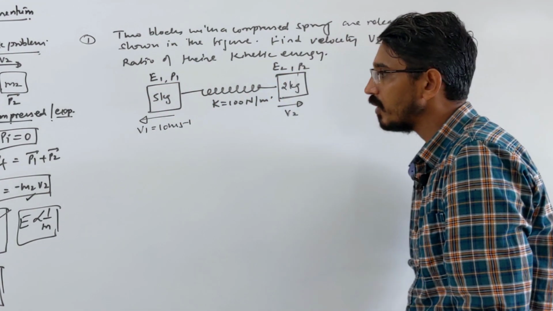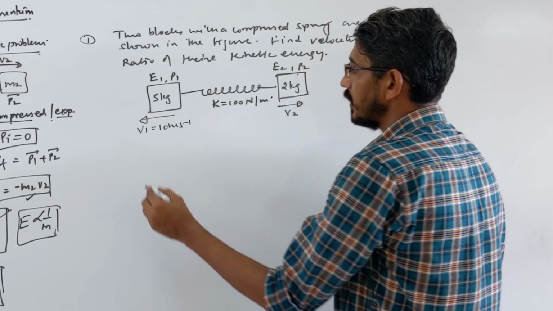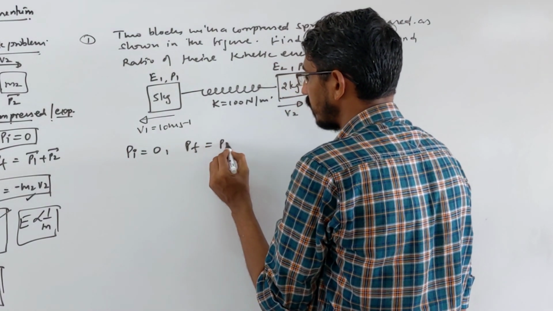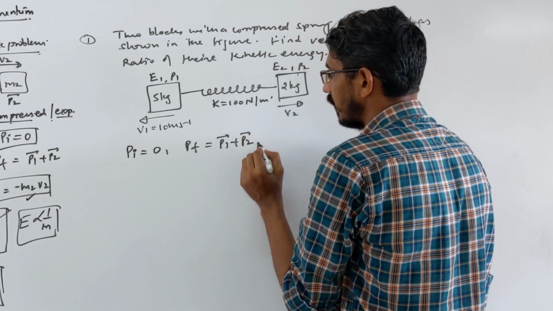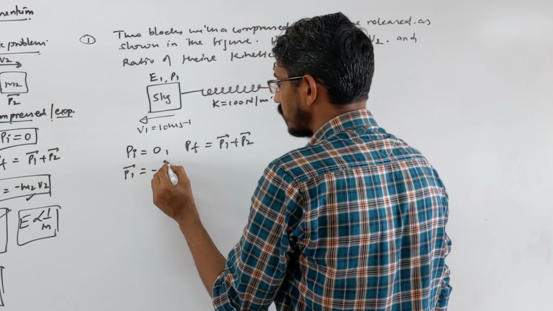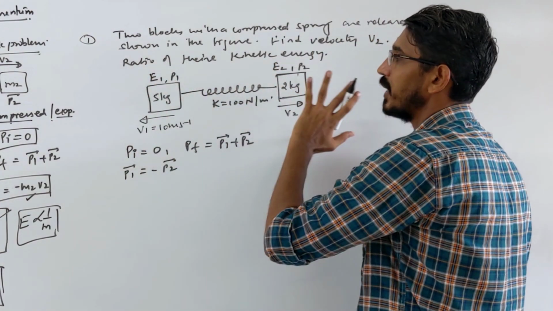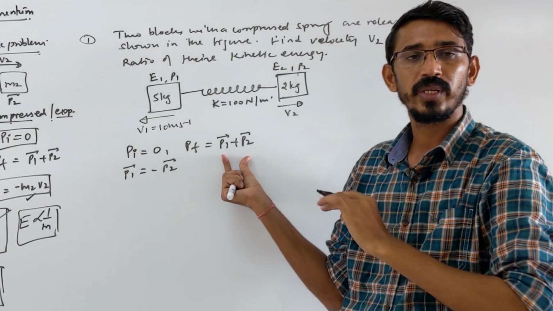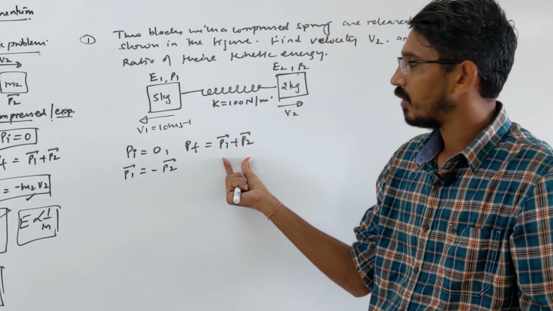Okay, first job. Initial momentum is 0. P final should also be 0, which is nothing but p1 vector plus p2 vector, right? So simply p1 vector should be equal to minus p2 vector, because they are moving in opposite directions. The angle between them is 180 degrees. We are adding this momentum again by the vector rule, root of a square plus b square plus 2ab cos 180.